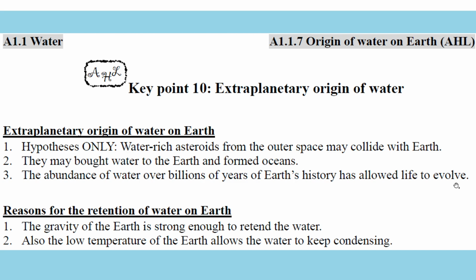But the Earth is stronger than the Moon. We have a greater gravity. Remember, the gravity of the Moon is just 1/6 of the Earth's. So the gravity of the Earth is big enough to retain the water, and the Moon can't. So the Moon loses all its water if it had any before. It should have had some before, maybe frozen. And also the low temperature of the Earth keeps the water condensed, not vaporizing and becoming gas and flying away.